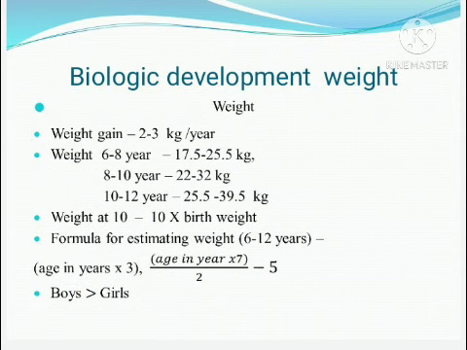So what are the things we have to study in the weight? Weight gain is 2 to 3 kg per year. At 6 to 8 years, it ranges from 17.5 to 25.5. At 8 to 10 years, 22 to 32 kg. 10 to 12 years, it is 20.5 to 39.5 kg. And weight at 10 years is 10 into birth weight. The formula for estimating the weight from 6 to 12 years is age in years into 3 or age in years into 7 divided by 2 minus 5. And boys have more weight than the girls.